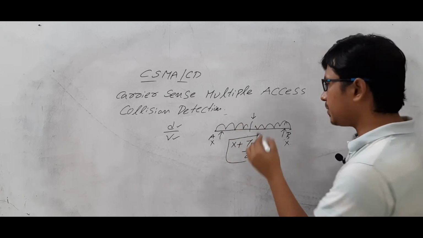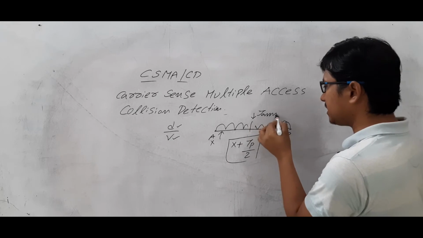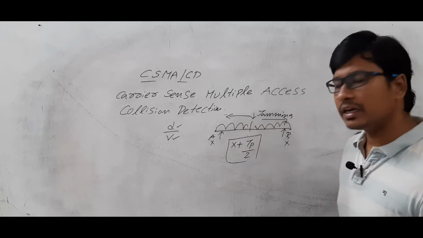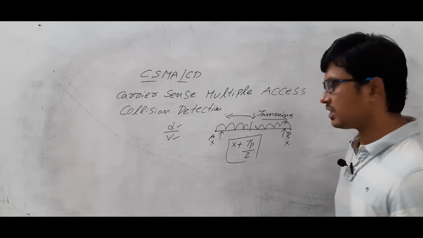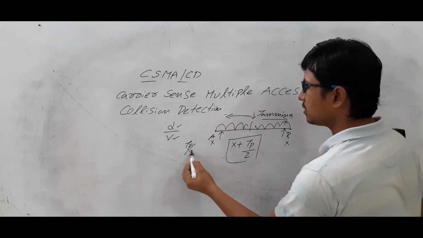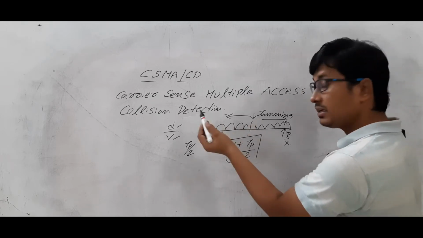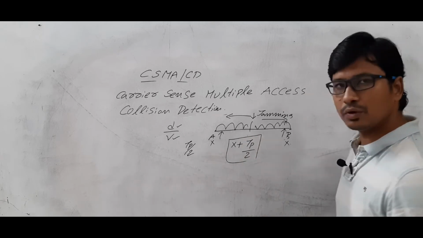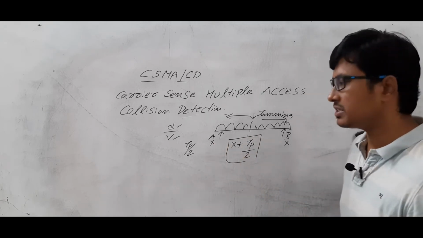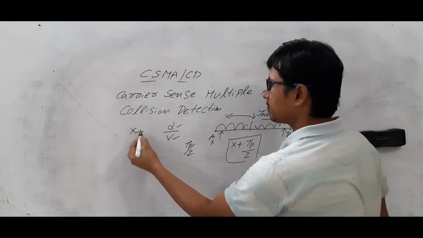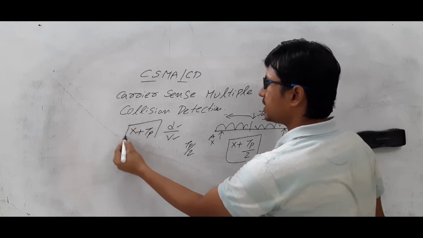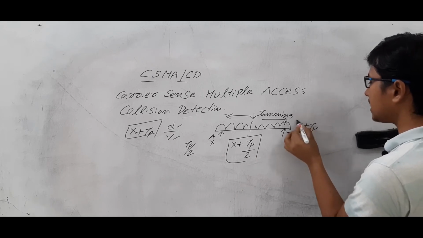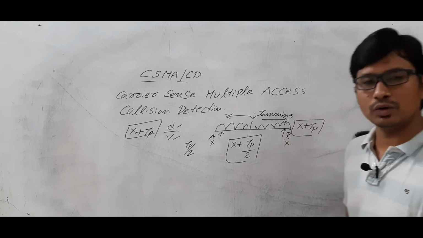If the collision happens, a jamming signal will be generated and transferred to node A and node B. Again, the jamming signal, how much time will it take? Again Tp by 2, propagation delay by 2, because it has to cover half of the distance. So at exactly x plus Tp time, node A and node B will understand that there is a collision.